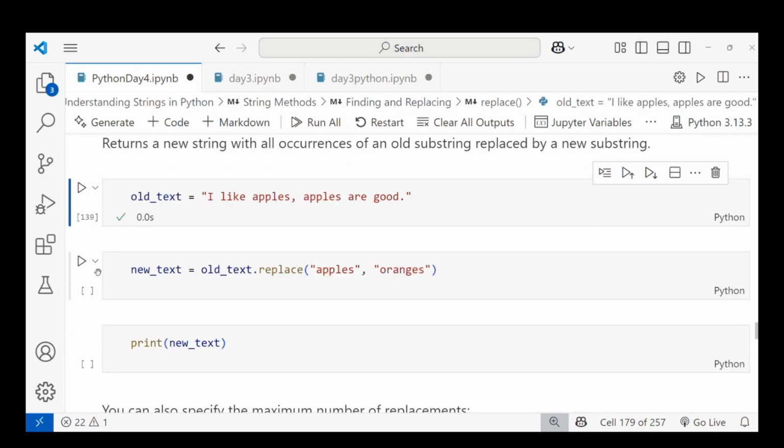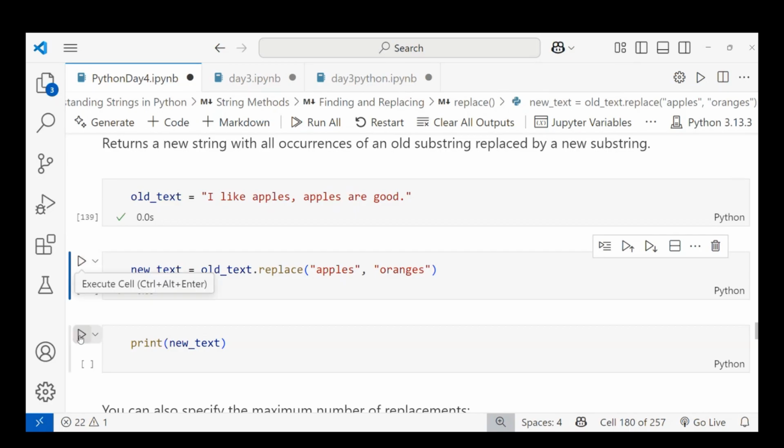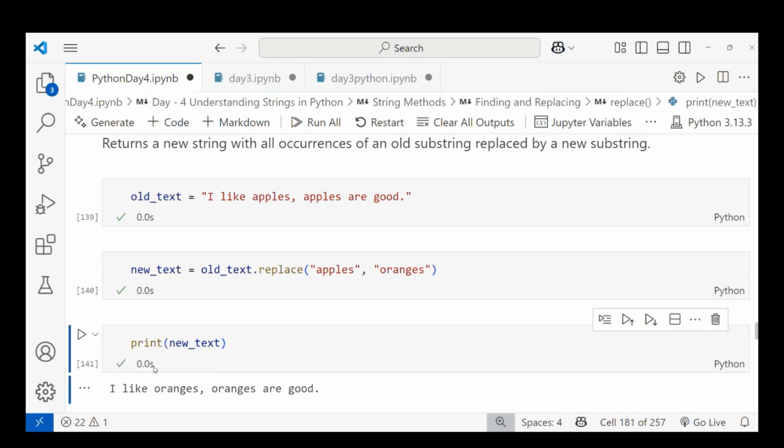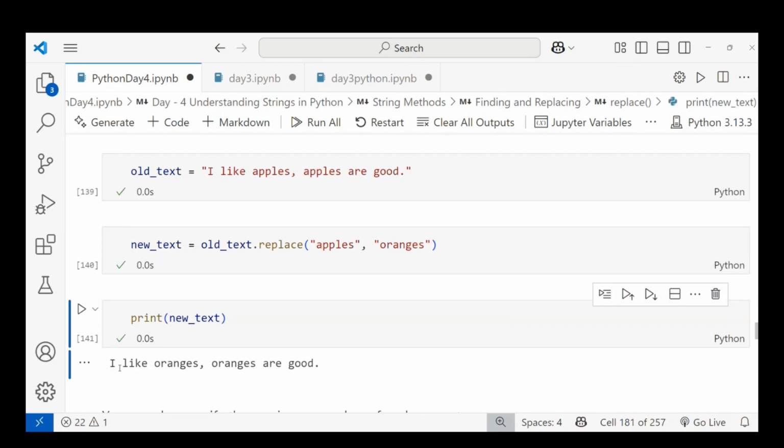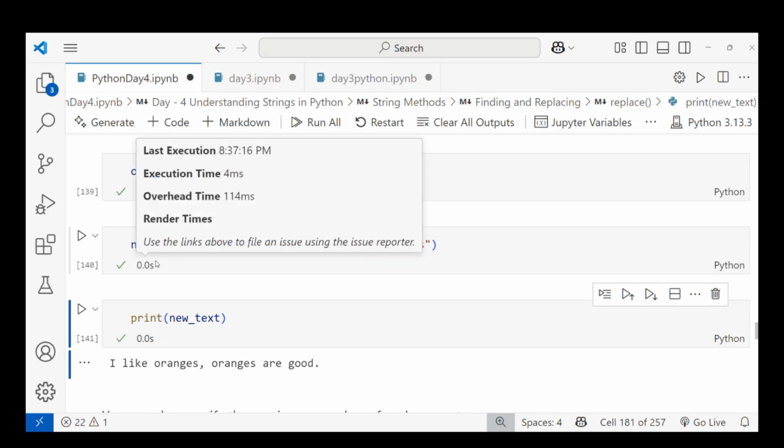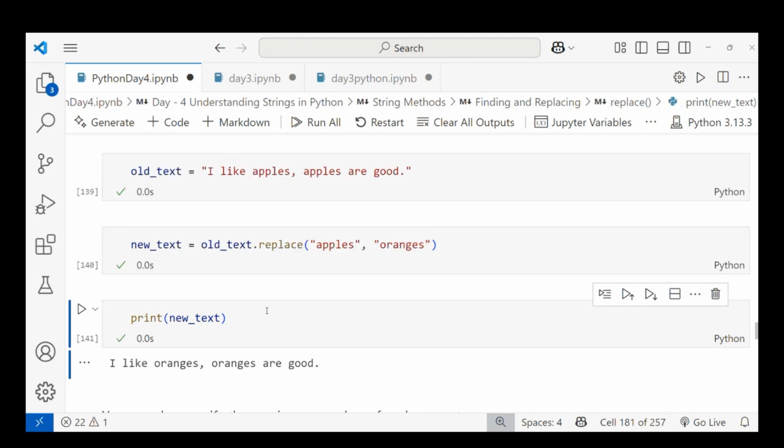Let's run this. When I print new text, we get to know that you cannot modify the original variable; we can only modify using a new variable in the string. That's why a string is called immutable. When I'm printing the new text, you can see in place of apples, I get oranges, and good stays.